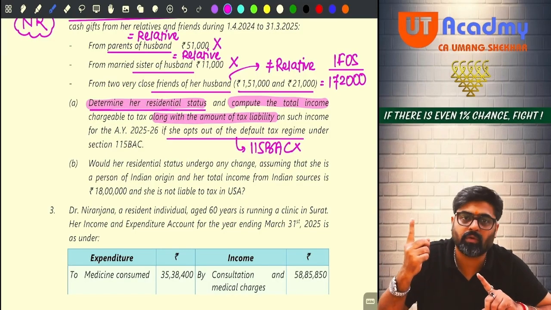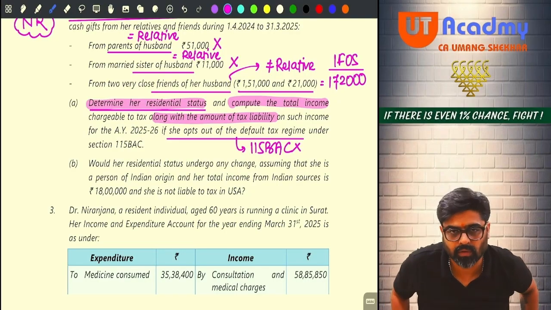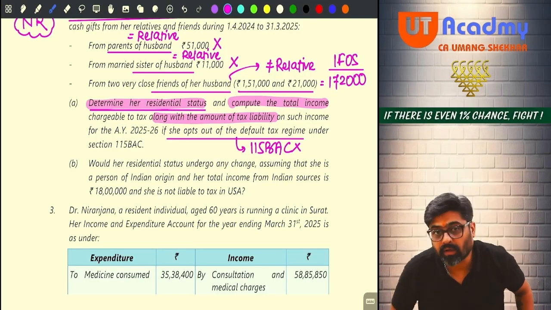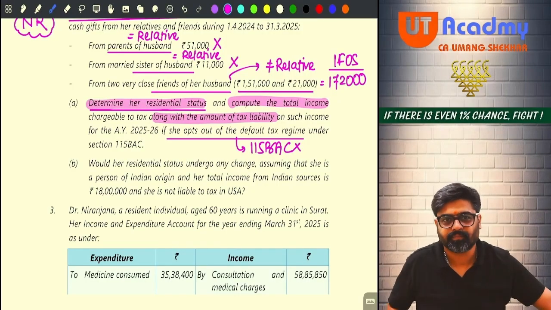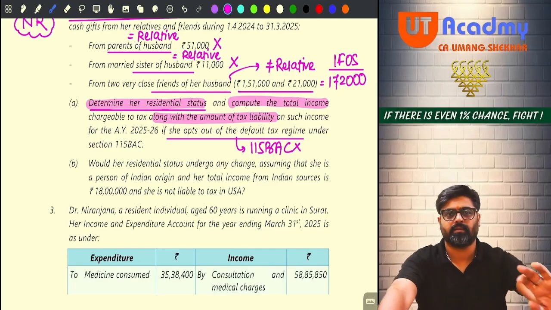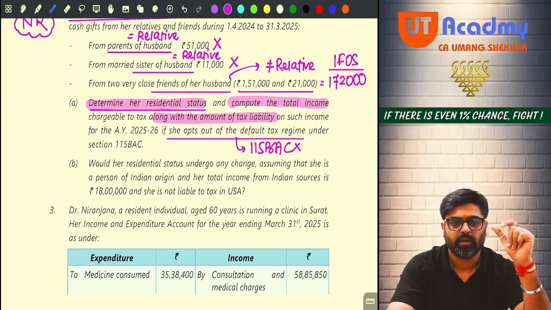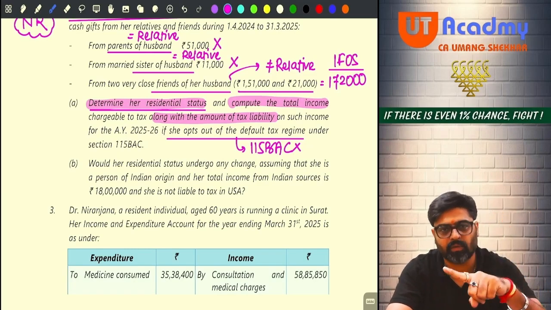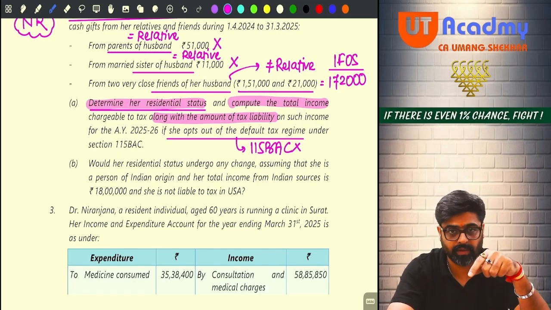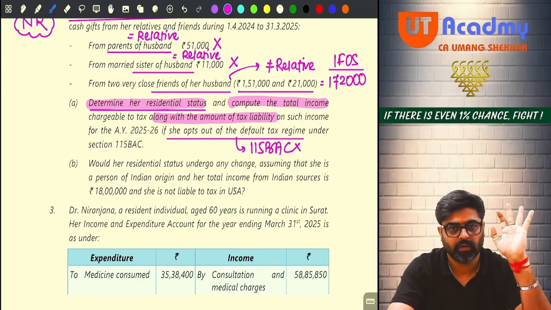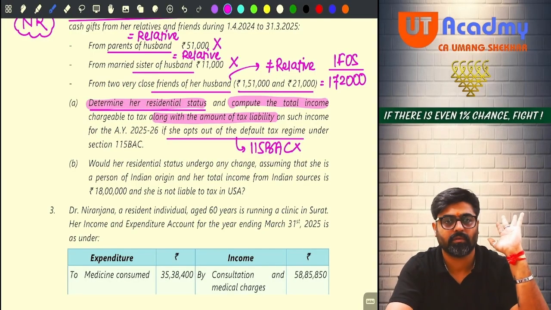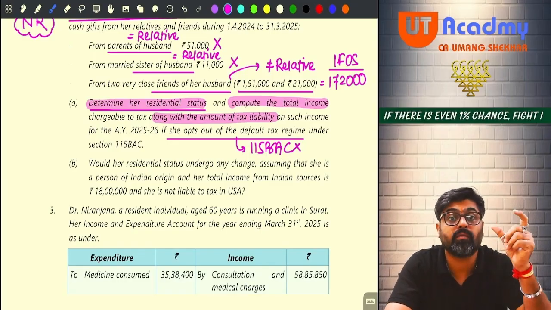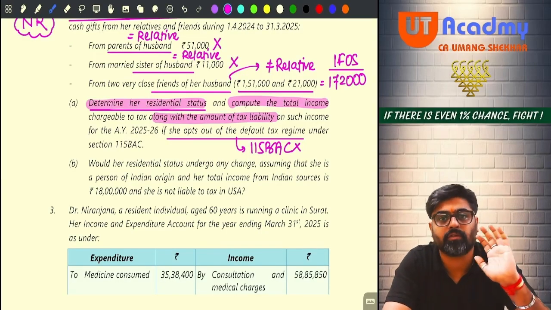See, we have done it so many days ago, so it is very difficult for us to recollect the things. But if you do not recollect, things will not be easy. See, if you are an Indian citizen or a person of Indian origin coming to India for a visit, you will be covered by exceptions. Third exception, provided your total income from Indian sources is 15 lakhs or less.